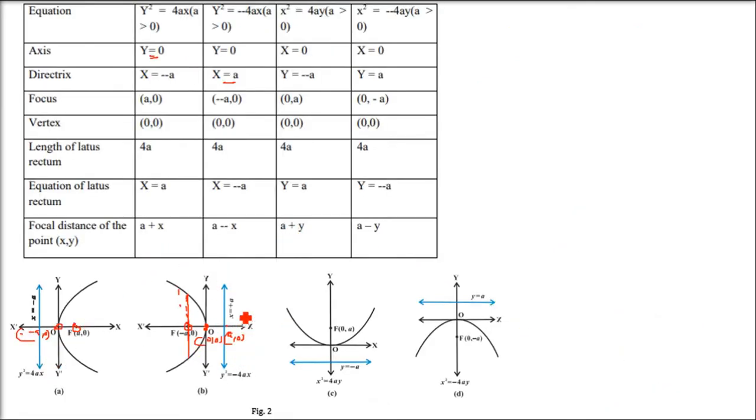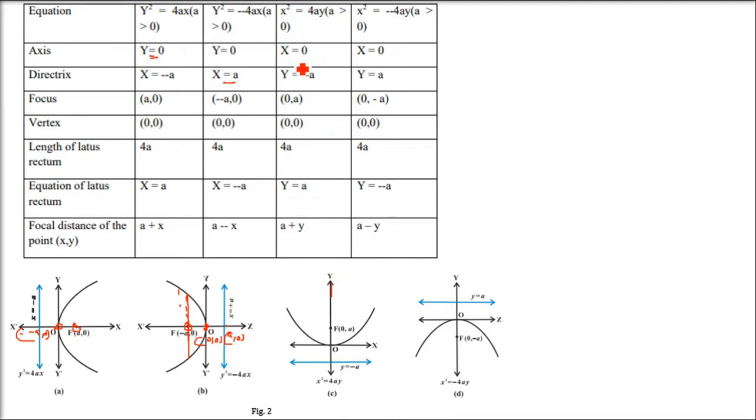Now you can just change the scenarios. Same concept you are going to use, so a plus x and a minus x will come. Now we have changed the axis. The axis of symmetry is the y-axis and the directrix is parallel to the x-axis, so all x and y will change.